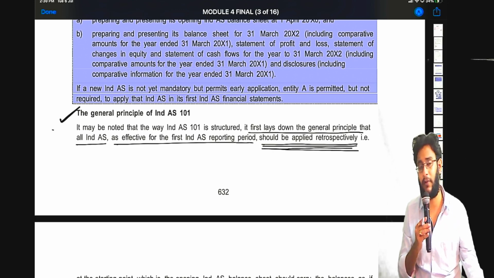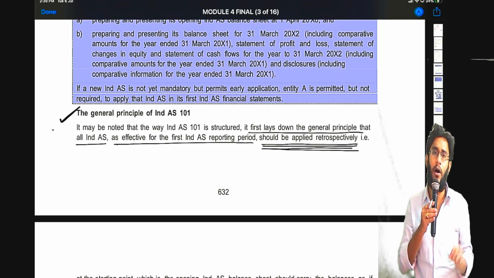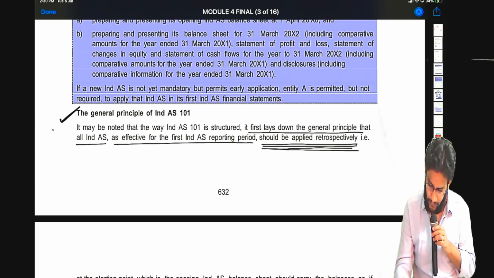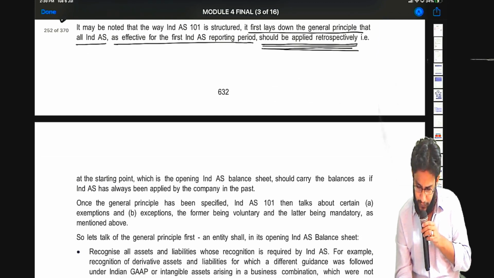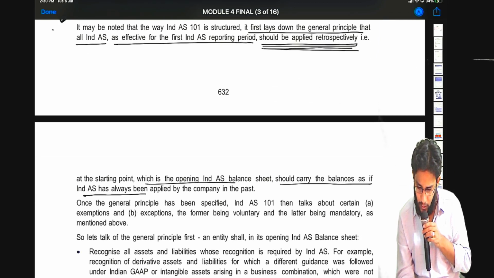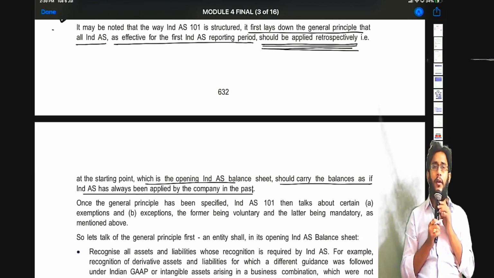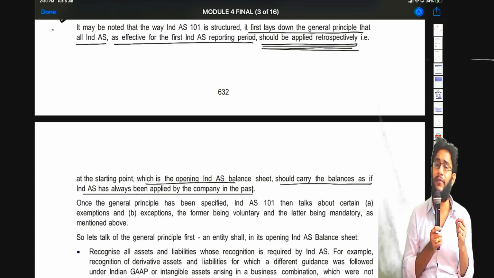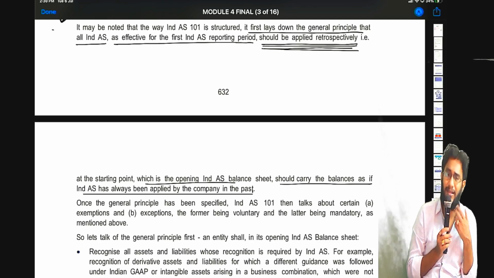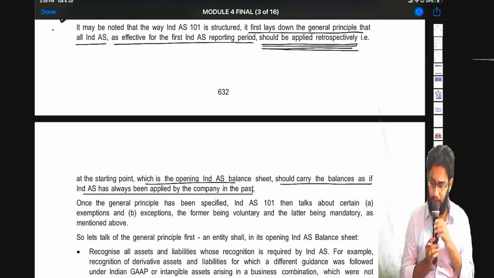Where will you apply retrospectively? Our opening balance sheet, the transition date balance sheet. In our balance sheet, all Ind ASs must be applied retrospectively on each and every item, so that the opening Ind AS balance sheet carries the balances as if Ind AS has always been applied by the company in the past. Sir, so many items are there in the balance sheet. For each and every item, if I have to apply Ind AS, it may not be very practical. Yes, that is the reason this standard has given you exceptions and exemptions, which we will study.